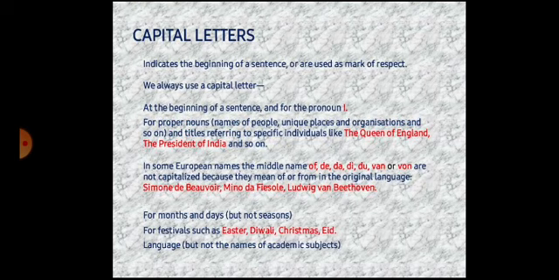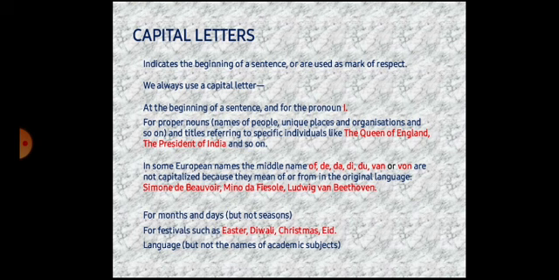capital letters indicate the beginning of a sentence or are used as a mark of respect. You know, we always use a capital letter at the beginning of a sentence and for the pronoun I. For proper nouns: names of people, unique places and organizations and so on, and titles referring to specific individuals like the Queen of England, the President of India and so on.